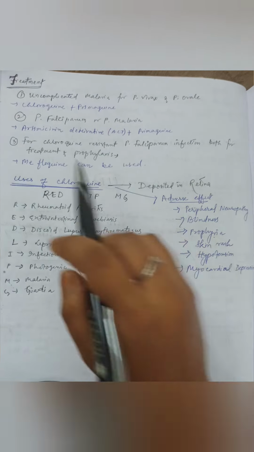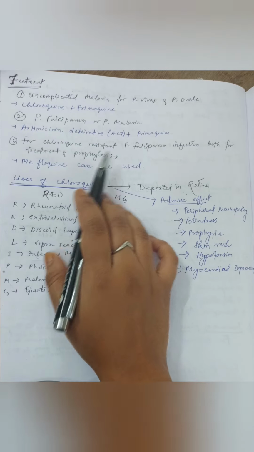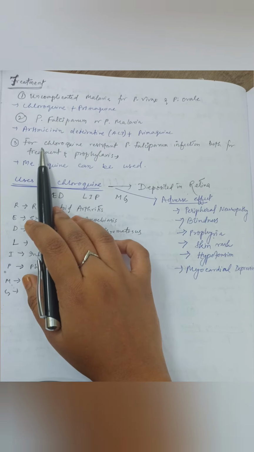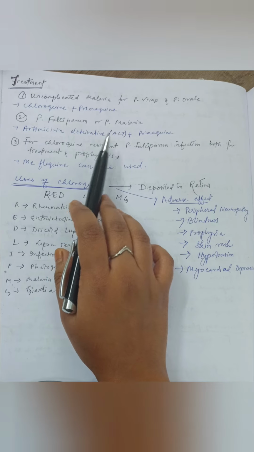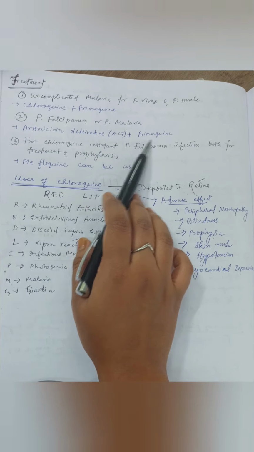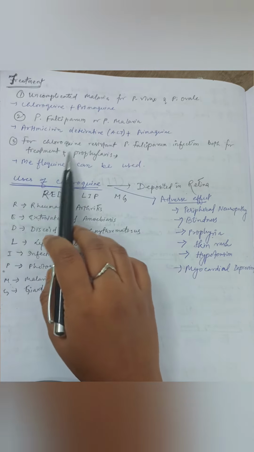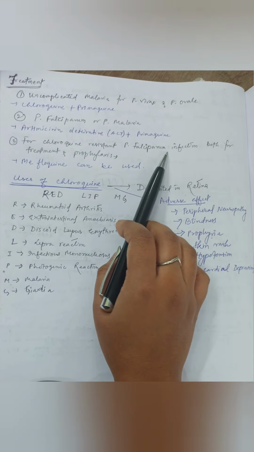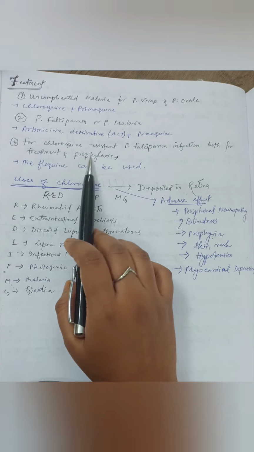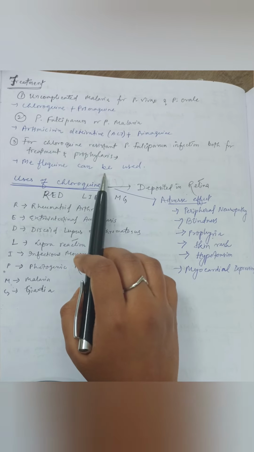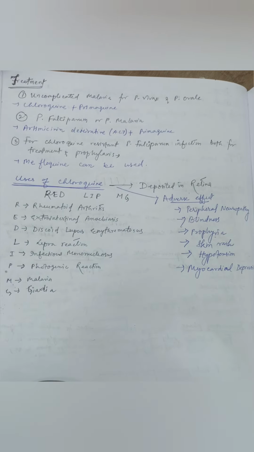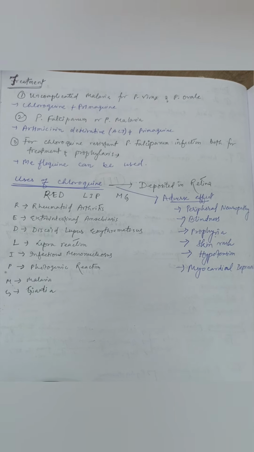Then for P. falciparum and P. malariae, the drug that is commonly used is artemisinin derivative, that is ACT, and along with it primaquine is used. For chloroquine resistant P. falciparum infection, both for treatment as well as for prophylaxis, mefloquine is used. As I already told you, chloroquine is the most important drug while we are dealing with malaria.